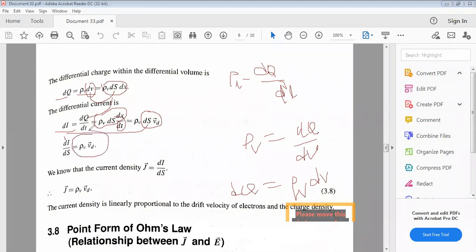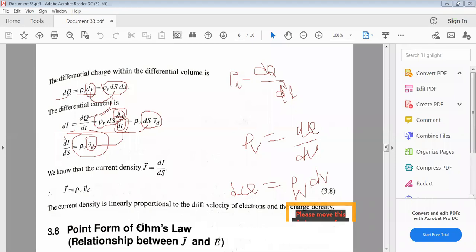So this is the relation involving the drift velocity. Vd is the drift velocity. Velocity equals distance by time, so distance by time is the drift velocity. So dI by ds equal to rho v into Vd. We know that J equal to dI by ds. So from this, J equal to rho v into Vd.